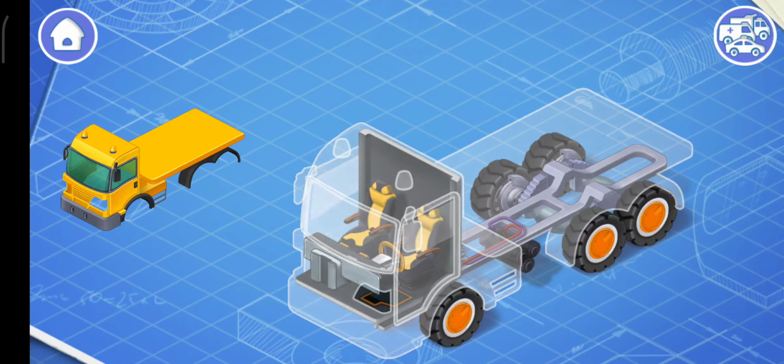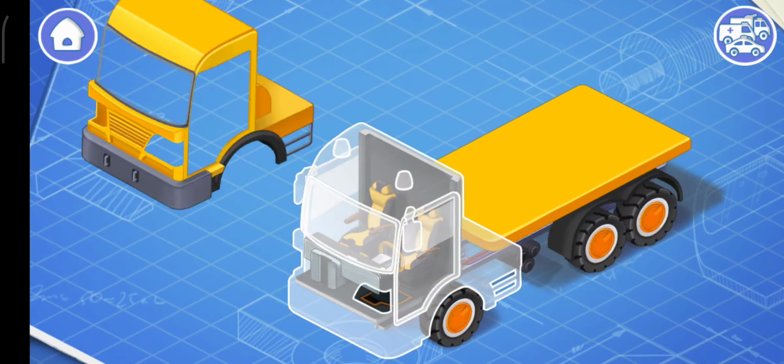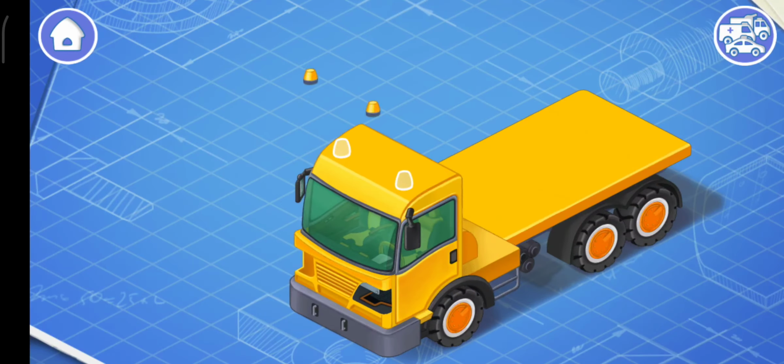And now we need to install a body. The body is the exterior part of the car, which is attached to the frame. Install the headlights. The lights illuminate a road in the dark. There are also special lights that show the turn direction of the car. When the lights are turned on, other drivers can see the car in the dark.